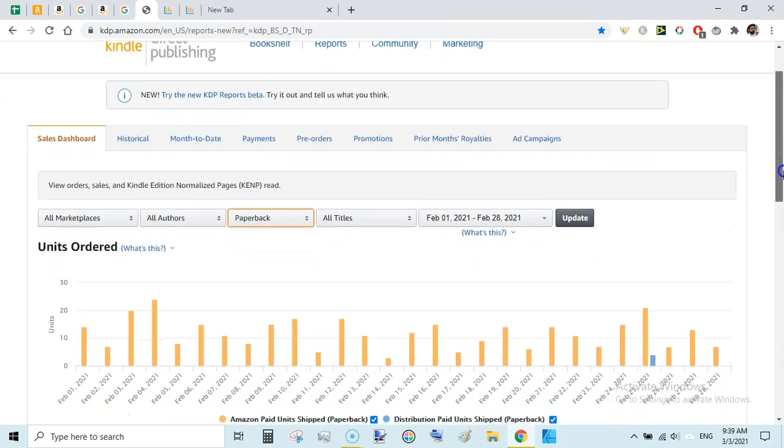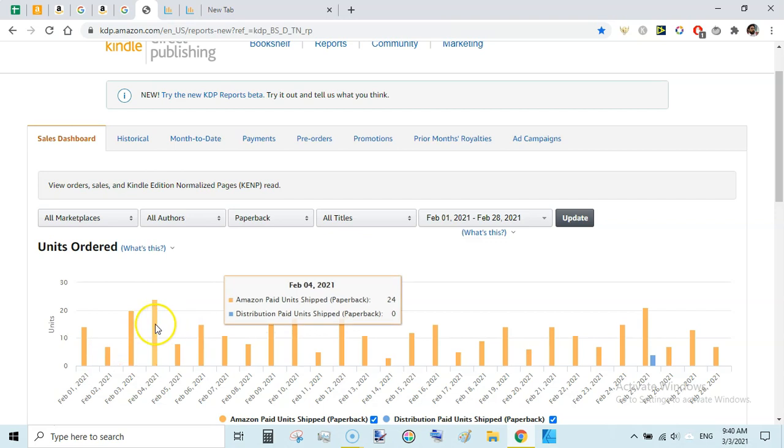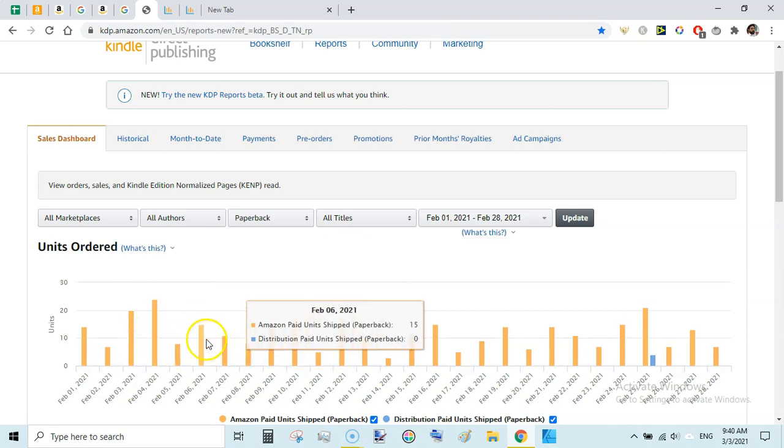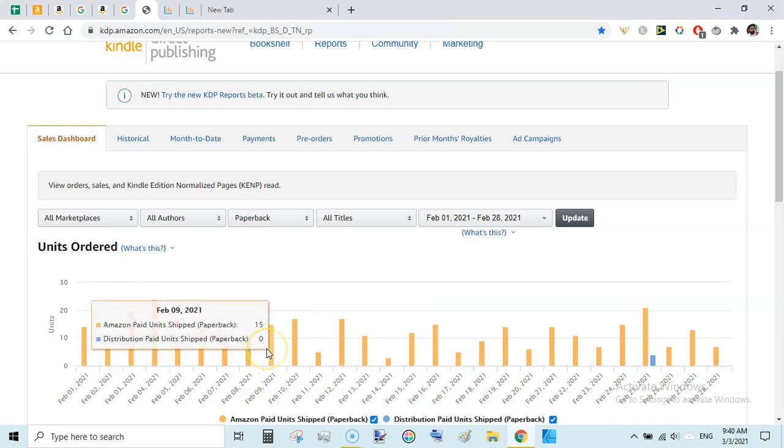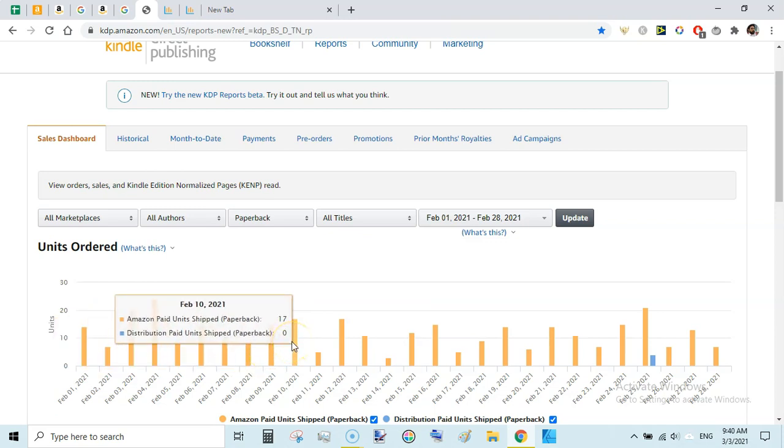So here we can see we started with 14 units on Feb 1st, then 7, 20, 24, 8 units, 15 again, 11, 8, 15, 17 units on Feb 10.